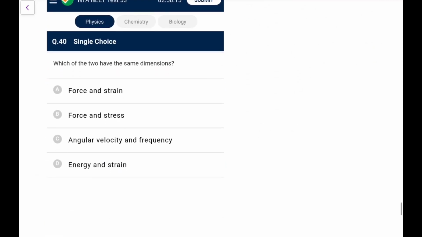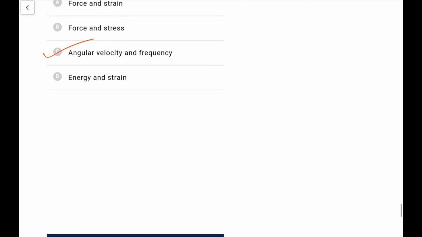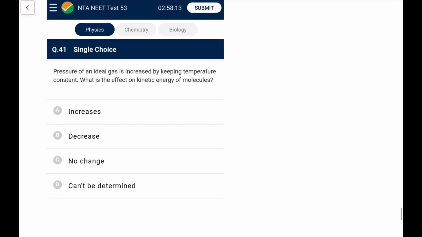Next one, which of the following have the same dimension? Force and strain, no, strain is dimensionless. Force and stress, no, stress is pressure. Angular velocity and frequency, yes, they will have the same dimensions, because a radian is not included in that dimension thing. That is radian per second, that is per second, dimensionally both are same.